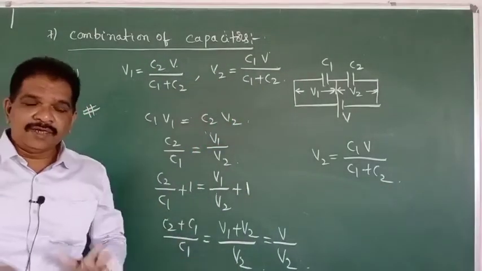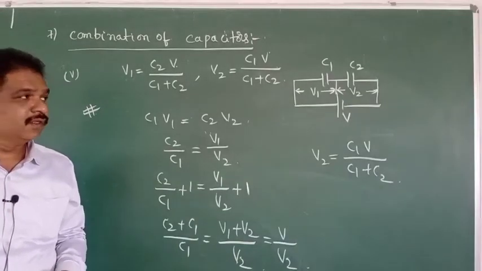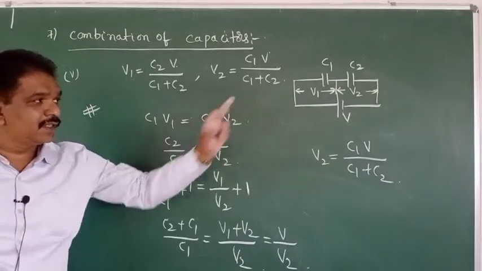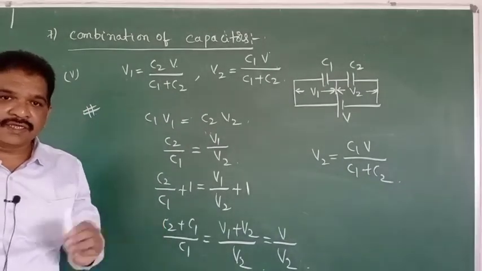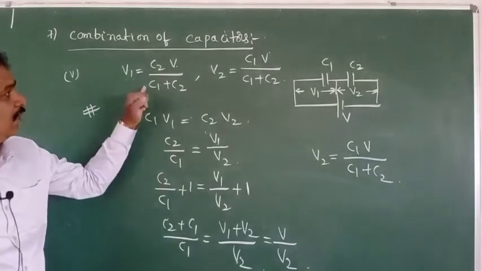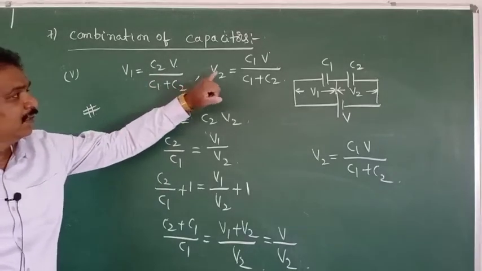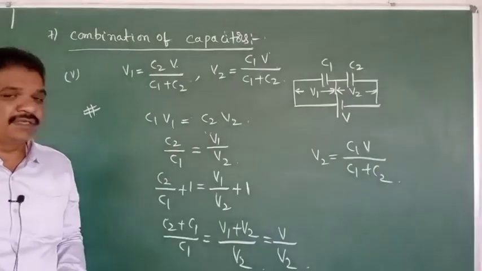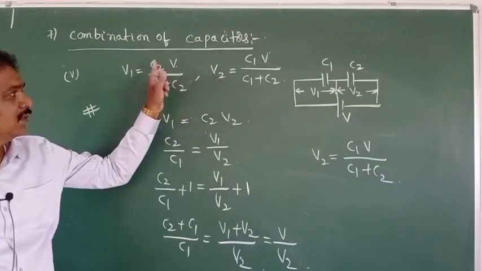What is the question here asking? Two capacitors having capacities C1 and C2 are connected in series across a battery. Find the potential difference across the first capacitor and across the second capacitor. Means you have to use these formulas.